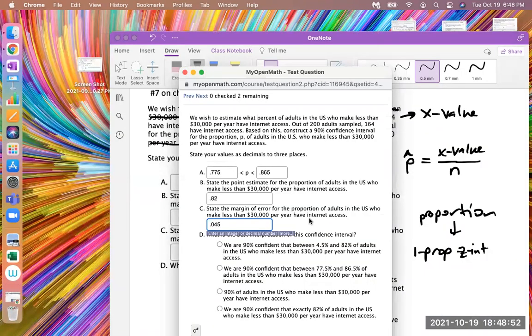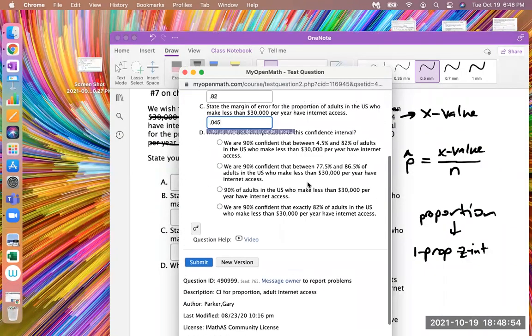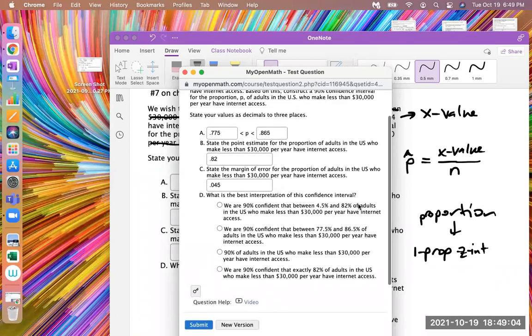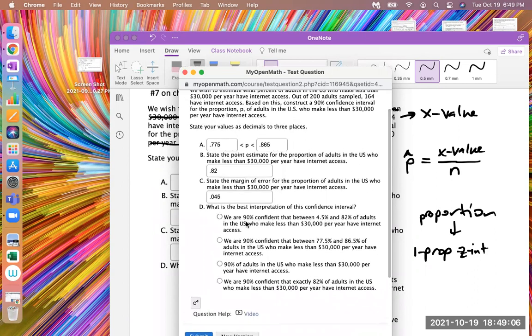All right, and then in the very last part of this, they just want to check for understanding: what is the best interpretation of this confidence interval? We are 90% confident that between 45% and 82% of adults in the US who make less than that have internet access. No, because it's not that. If you turn these both back into percent, it's 77.5% and 86.5%. That's not the answer. So we are 90% confident that between 77.5 and 86.5, yes, that is correct.